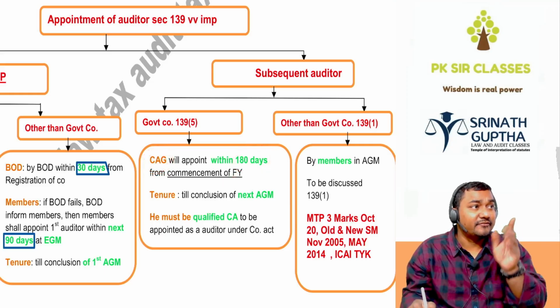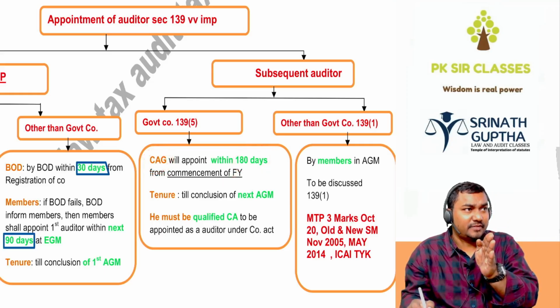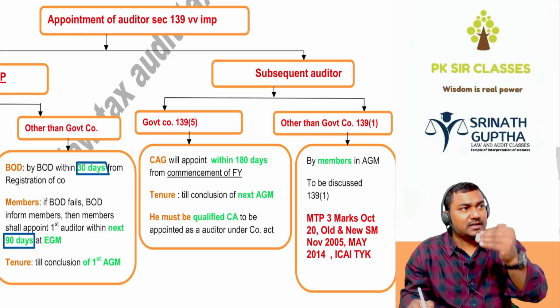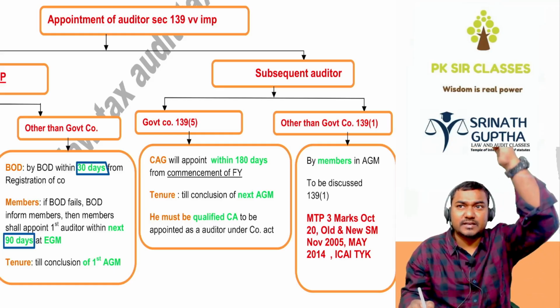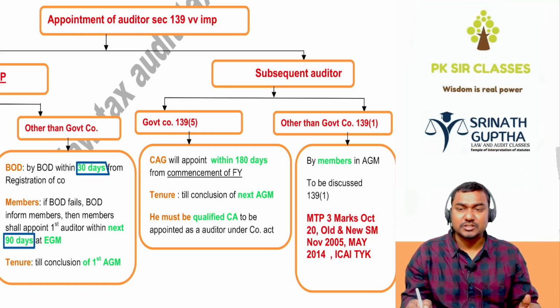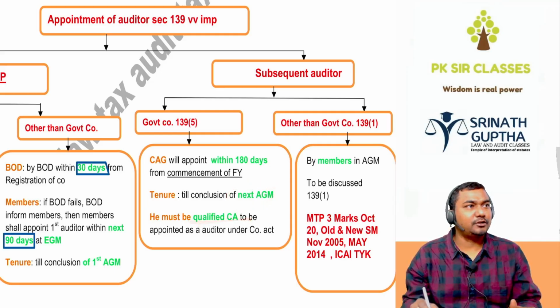This is not 180 days, but within the 180 days from commencement of the financial year. That can be 1st April, 2nd April, 3rd April also. Day 1, day 2, day 3, the maximum date is 180 days from commencement of the financial year. And he will hold the office till the next AGM. He must be a qualified CA in practice.